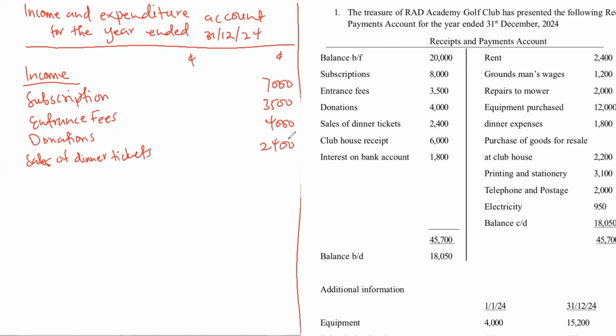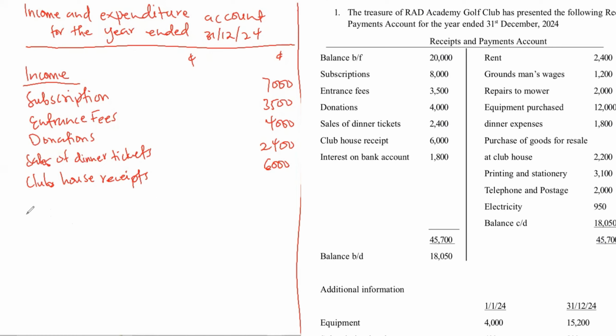Then we have clubhouse receipts. Basically, almost everything on the debit side of the receipt and payment account is an income. So we have clubhouse receipts, which is 6,000.